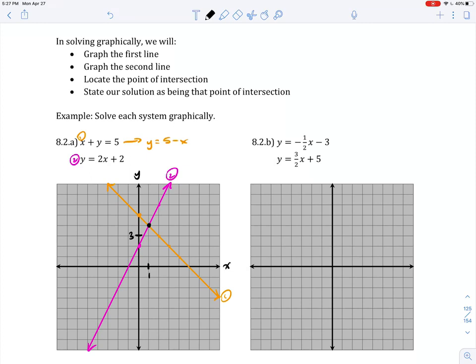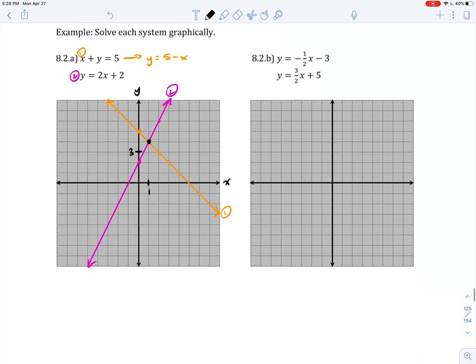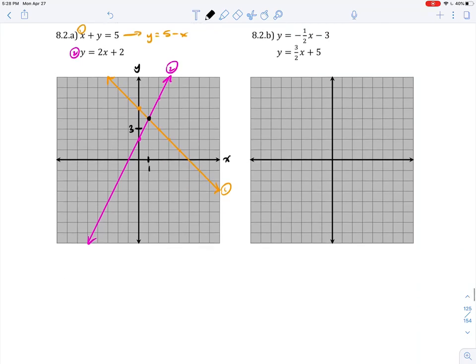Our solution is the point of intersection. There it is. This is where those lines intersect. So we're going to state that that is our solution. Here's how we do it. Our solution is a point, a point x, y. That particular point that works for us is when x is 1 and y is 4.